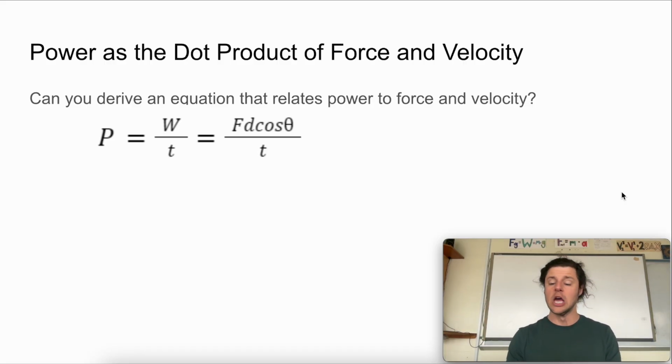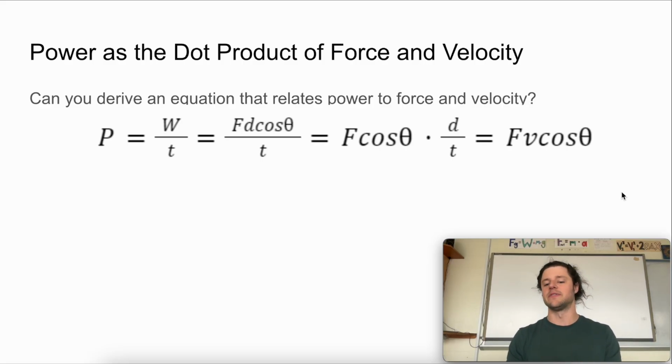Once you come back, we find that work we can break down into force times the distance that the object or system was moved while that force was acting on it, times cosine of theta, the angle between the force and the distance vectors, divided by time, of course, because we're looking at power. If we pull out our force and our cosine theta away from distance over time, we end up with force times cosine theta times distance over time. And of course, distance over time is velocity.